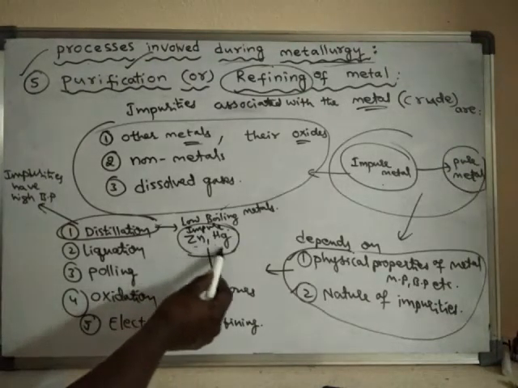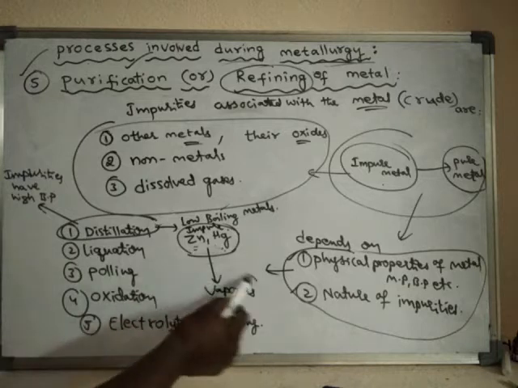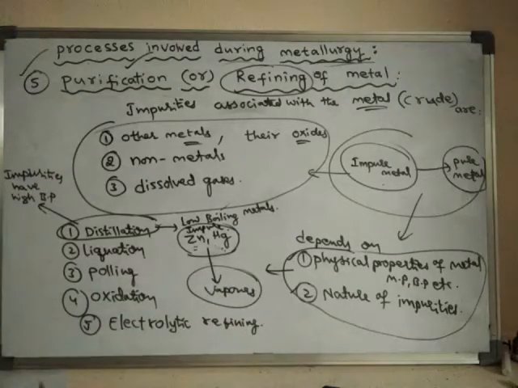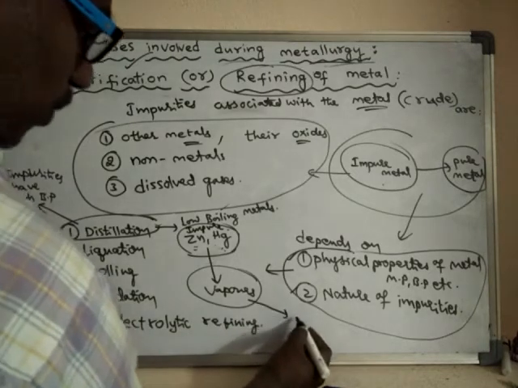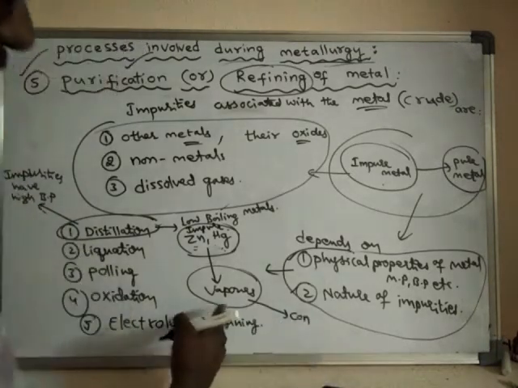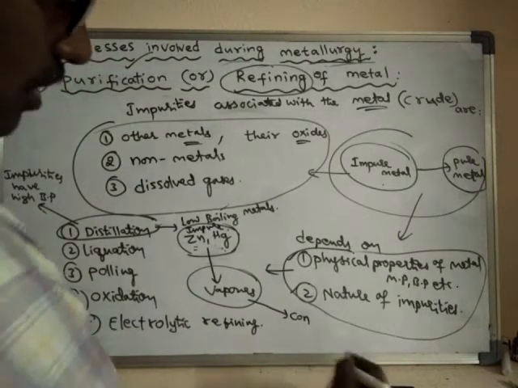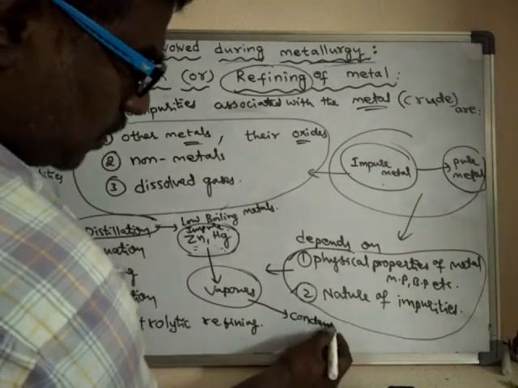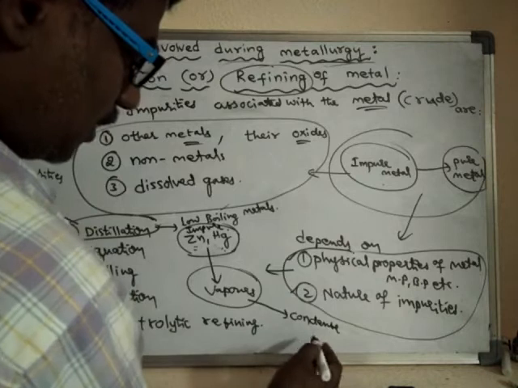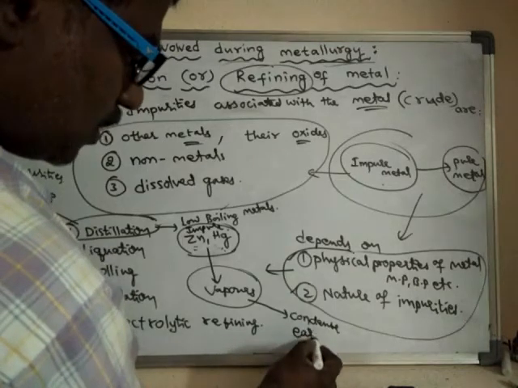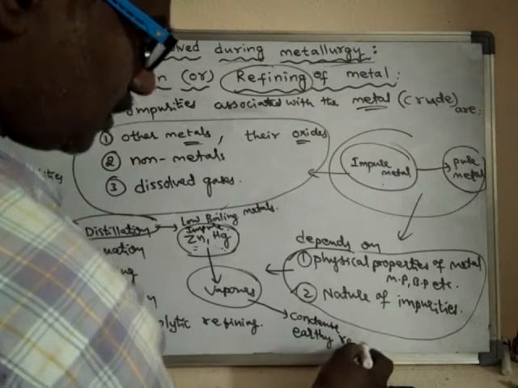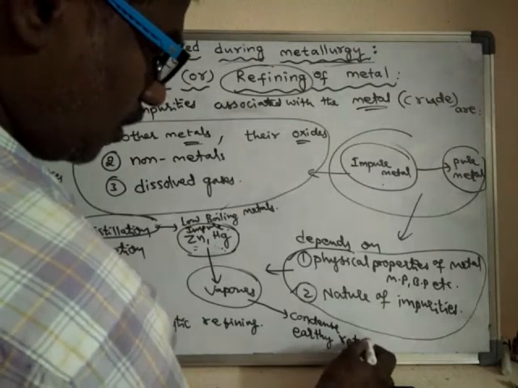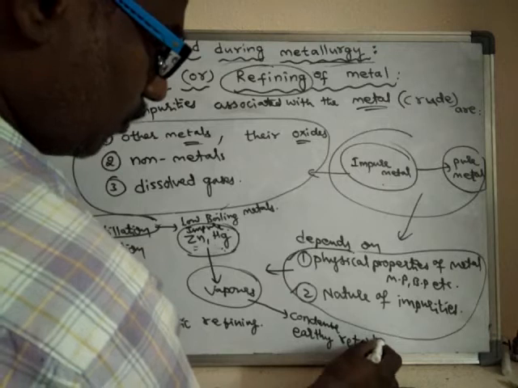Whereas these metals convert into vapors. These vapors are separated and made to condense in earthy retorts. What are retorts?